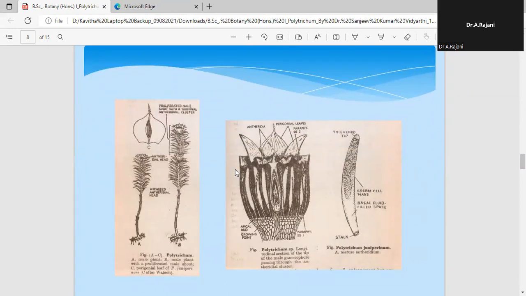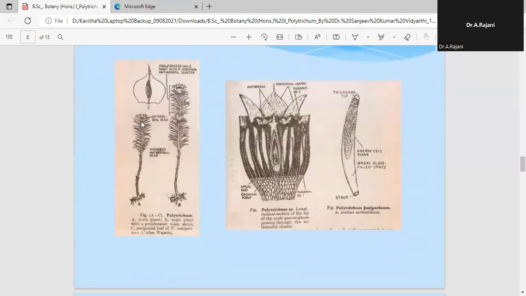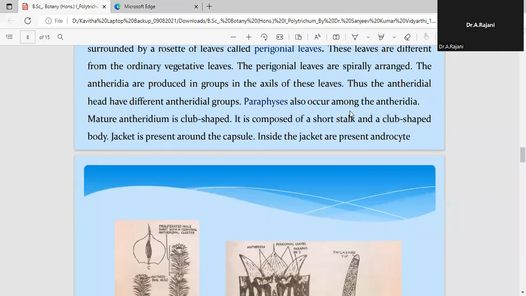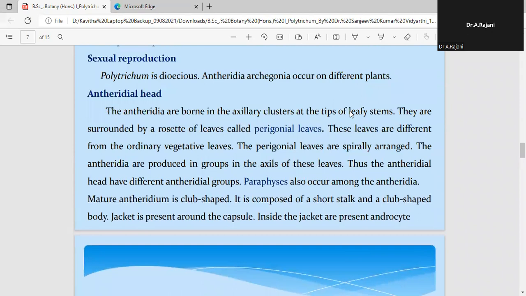At the time of reproduction, the terminal part of the central main axis, where the cluster of leaves present at the apical region gets modified or transformed into a rosette-like or flower-like structure, we call it the head region.